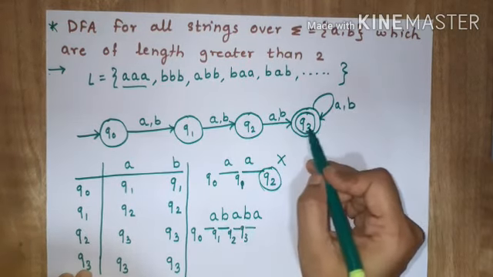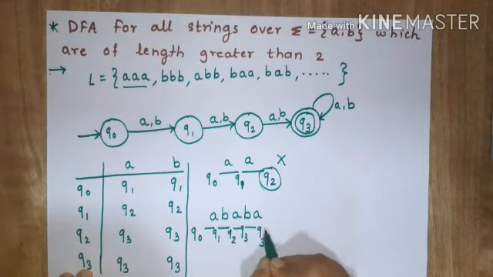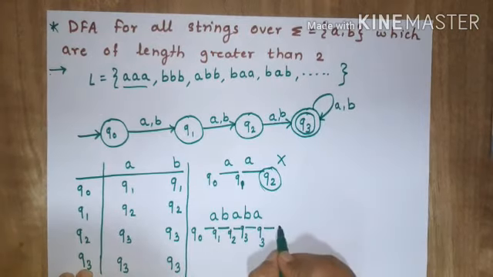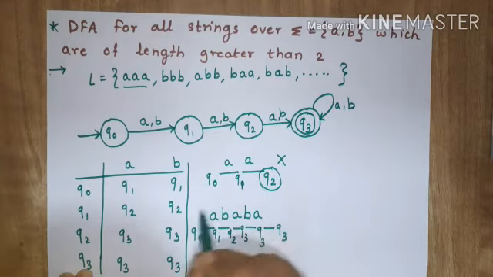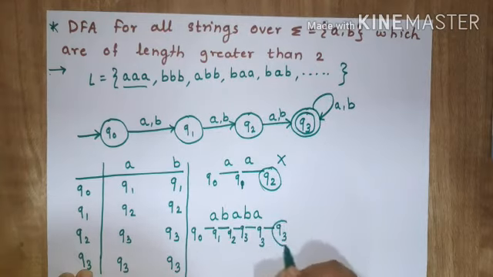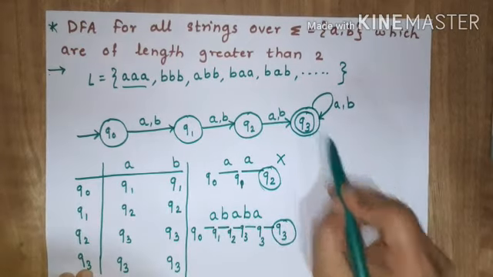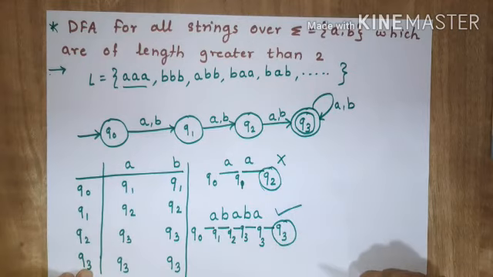In Q3 state, if I read B, it will remain in Q3 state. And in Q3 state, if I read A again, it will remain in Q3 state. Now my string reading is over, and I am in Q3 state, which is a final state, and that's why this particular string will be accepted.